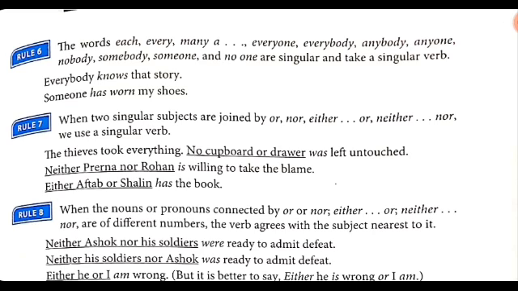Now, rule 7. When two singular subjects are joined by or, nor, either-or, neither-nor, we use a singular verb. For example, the thieves took everything. No cupboard or drawer was left untouched. When two singular subjects are joined by or, we use singular verbs.